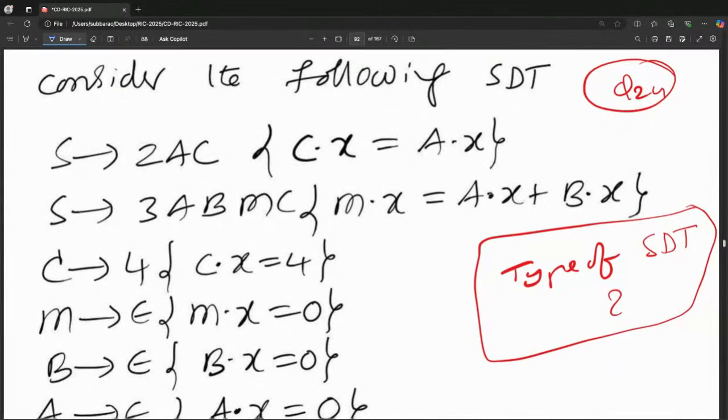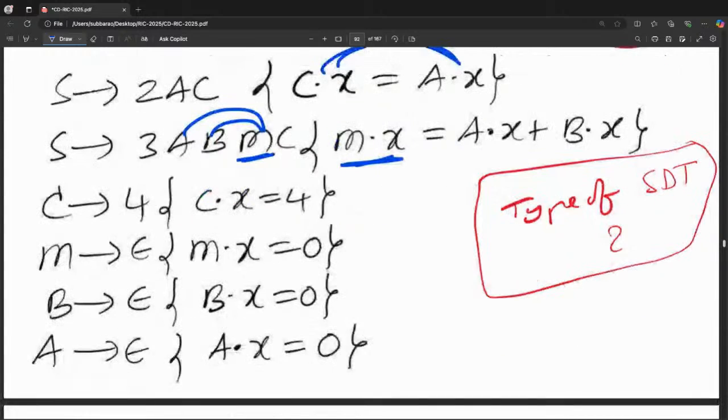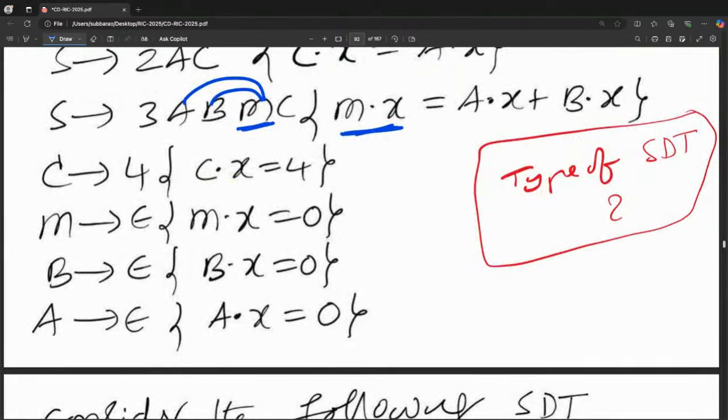What is the answer of this? Consider the following SDT. Some SDT is given, and it asks which type of SDT it is. Now see this one. M is getting from both left siblings, no problem. C is getting from A, a left sibling, no problem. Check properly. C is getting from a left sibling, no problem. M is getting from A also, B also, no problem. I think the remaining are all fine.